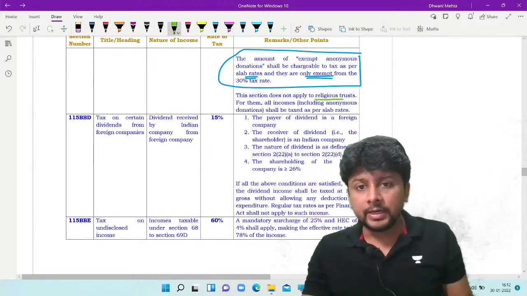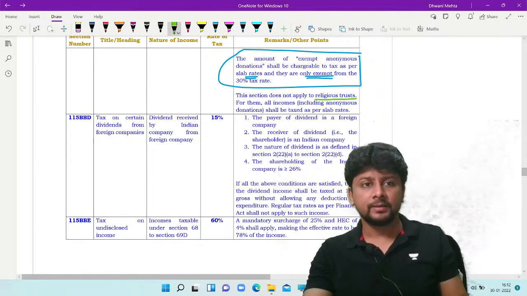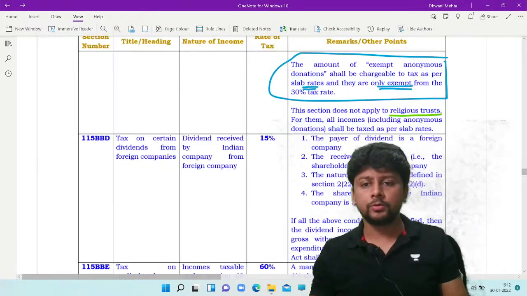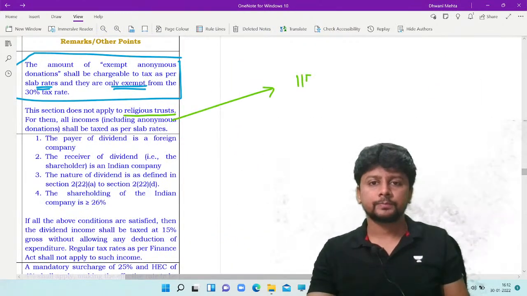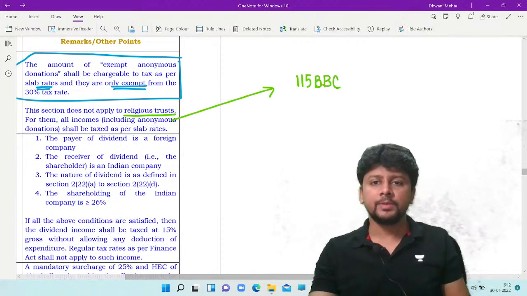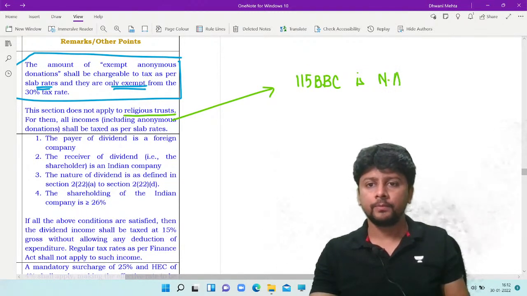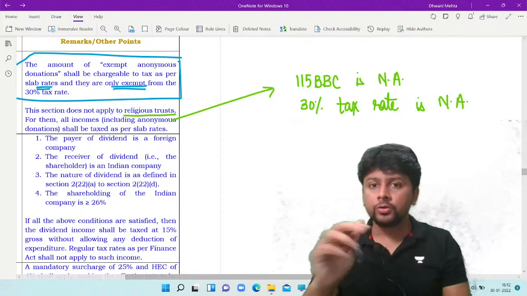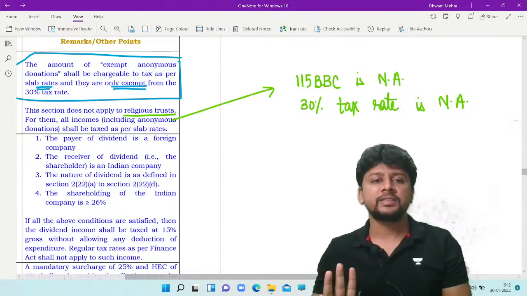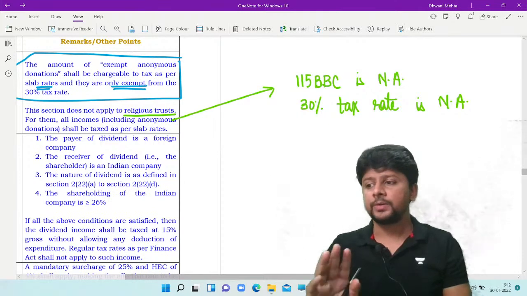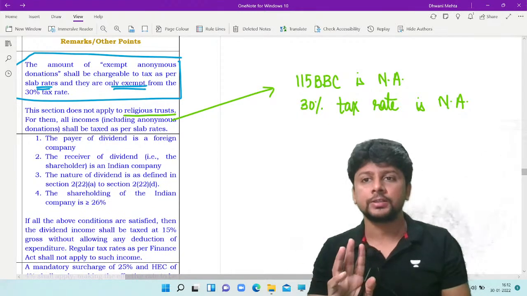So if you are a religious trust, then you don't need to bother about this 115BBC. If you are a religious trust, 115BBC is not applicable. Meaning the 30% tax rate is not applicable. You will end up paying tax at the slab rate only. Normal tax rates will apply. Anonymous donations will be taxed normally if it's a religious trust.